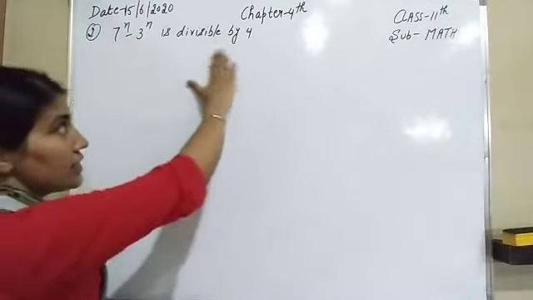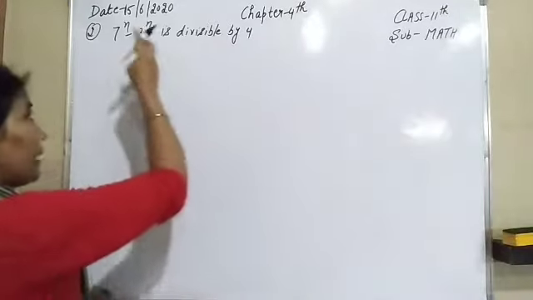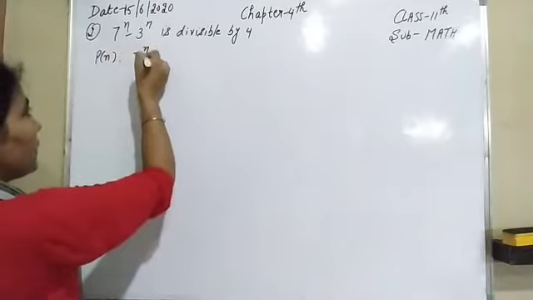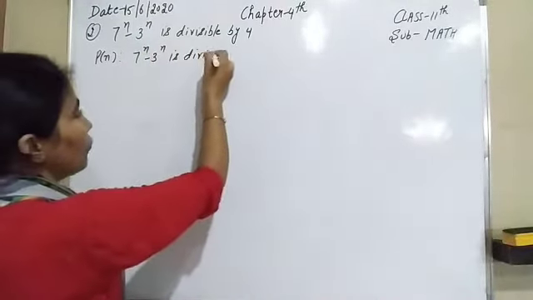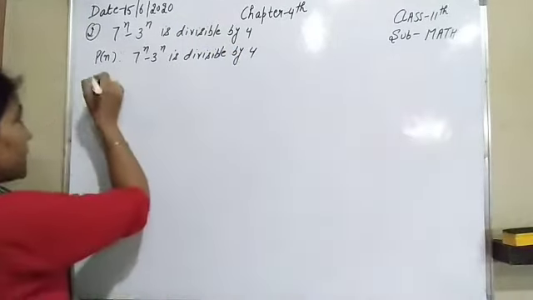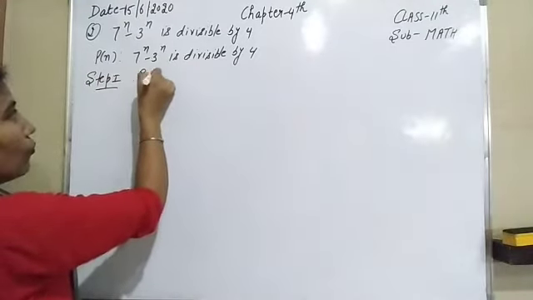power n is divisible by 4. So firstly, let P(n) be the statement: 7 raised to power n minus 3 raised to power n is divisible by 4. Now in the first step, step 1, put n is equal to 1.